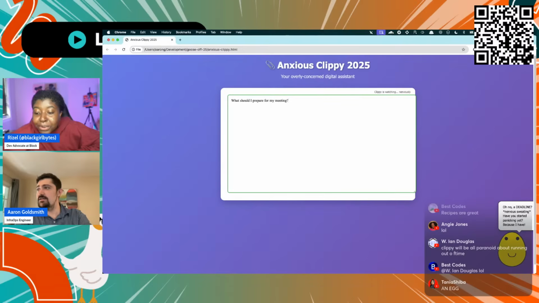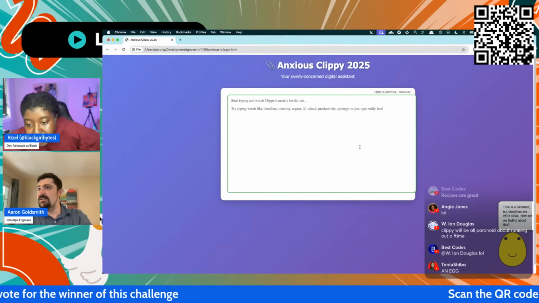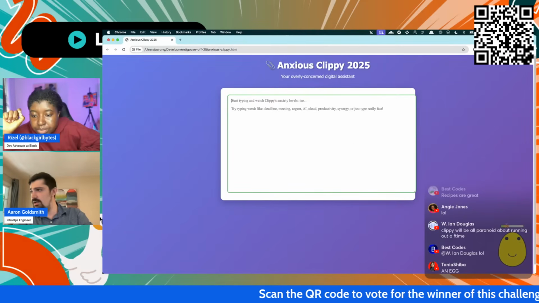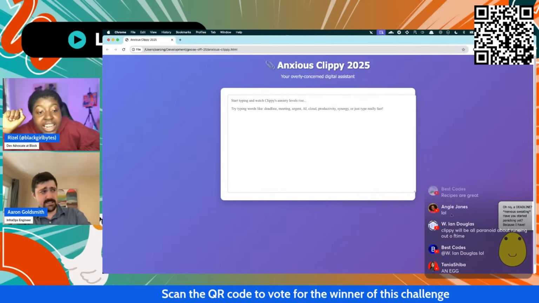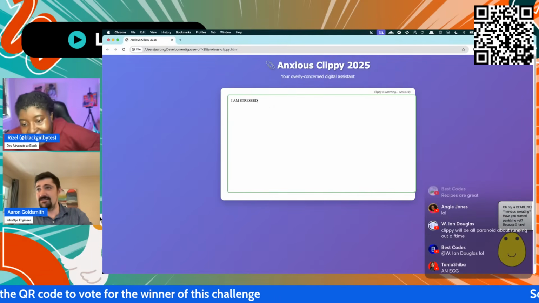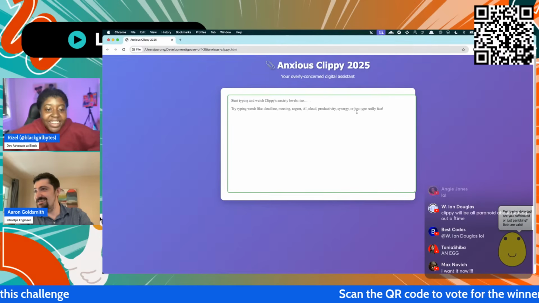Guys, this is so cute. Oh my goodness, I love this new Clippy. What's the progress bar? I'm curious. How anxious it is? I forgot my own prompt to you guys. Oh no, you have a deadline, nervous, sweating. I love it. All right, let's see.